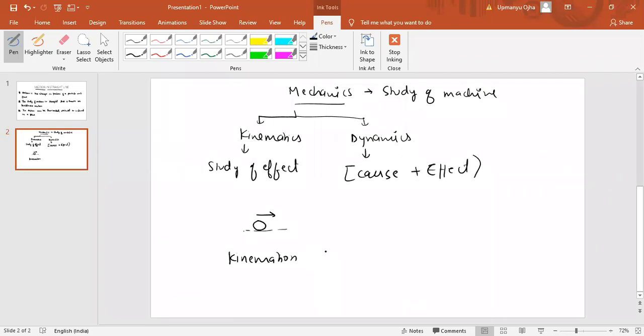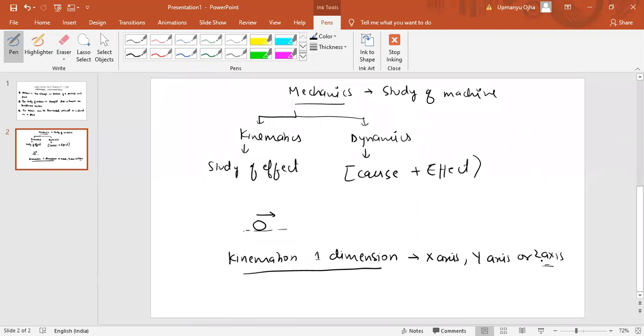in one dimension. Kinematics in one dimension. Now, yesterday I was explaining about the dimension. One dimension means either the particle will be moving in the x-axis, or the y-axis, or the z-axis. So kinematics in one dimension means the particle can have motion in the x-axis, the y-axis, or the z-axis. Then we'll study kinematics 1D.